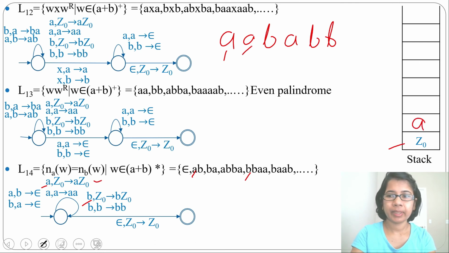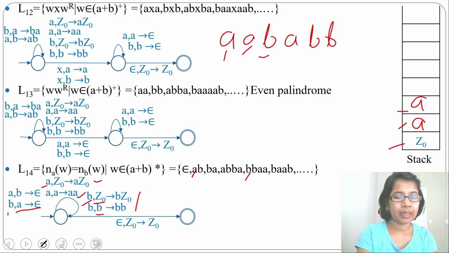Next, input alphabet is A, topmost stack symbol is A. It will push A above A. Next, input alphabet is B and topmost stack symbol is A. If input alphabet is B and topmost stack symbol is A, we will pop A. If it is B or Z0, then we'll push. If topmost stack symbol is A, we will pop A. Now for this B, we will pop A.